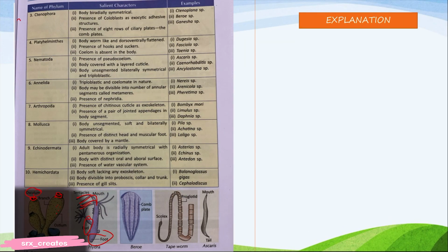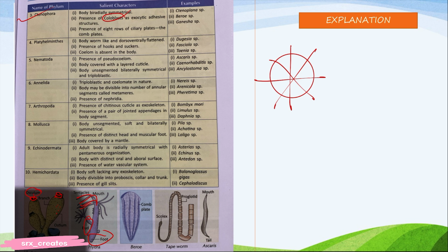Sorry, Ctenophora. It is biradially symmetrical. Biradially means it can be divided from any radius. If this is the body, sorry, this is a circle, we can cut from this. Now, colloblasts. What are colloblasts? Colloblasts are special cells found in comb jellies. Okay, comb jellies are a type of animal.